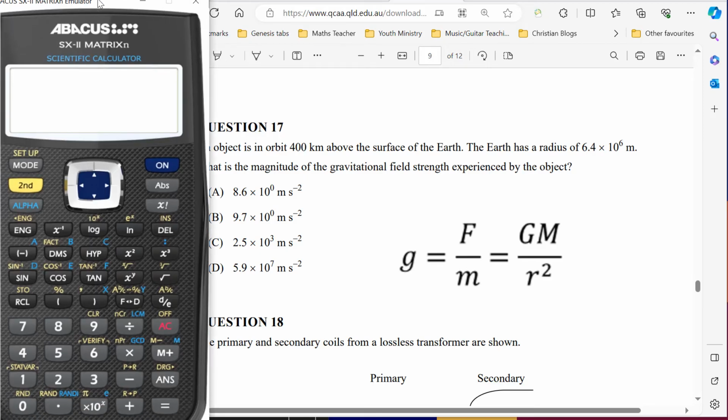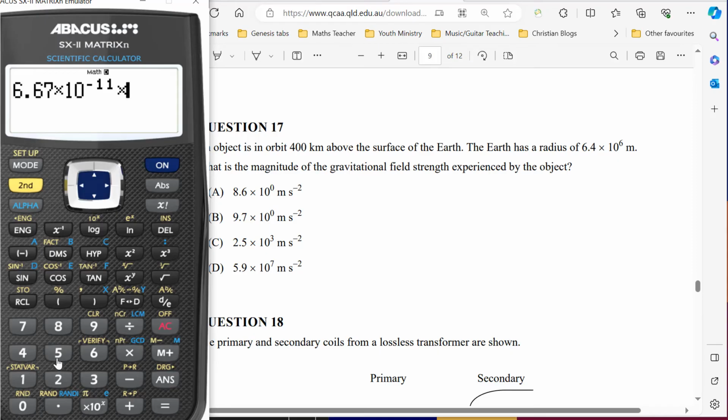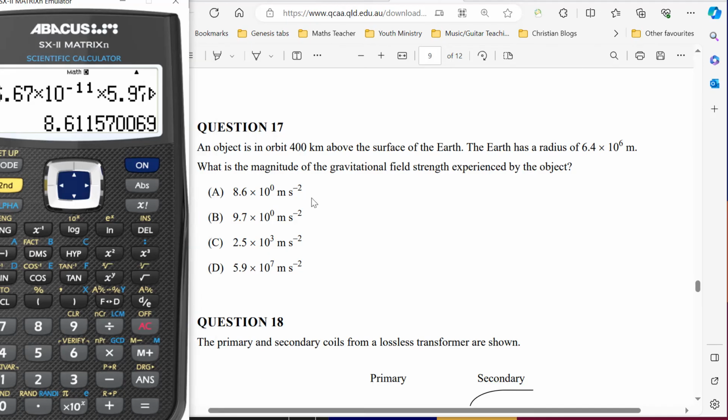We've got GM divided by r squared. G is on page 5, the gravitational constant, times by the mass of the Earth, divided by, okay, so we need the radius squared. So we need everything in meters. So 400 kilometers, add 3 zeros to that, plus 6.4 times 10 to the 6, and then we're squaring that. And so the closest answer to that is A. So just be wary of that conversion, kilometers to meters, and then adding that to the Earth radius to get A.